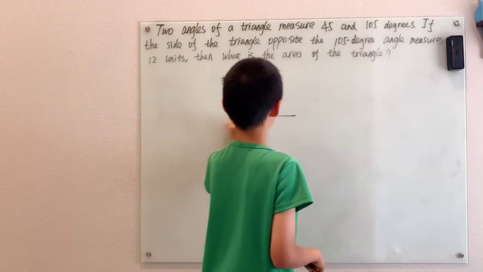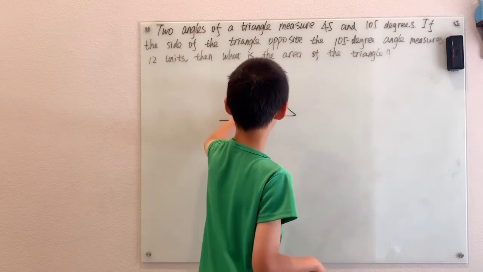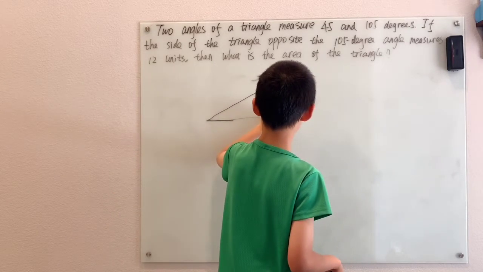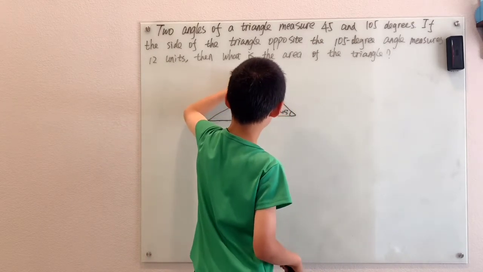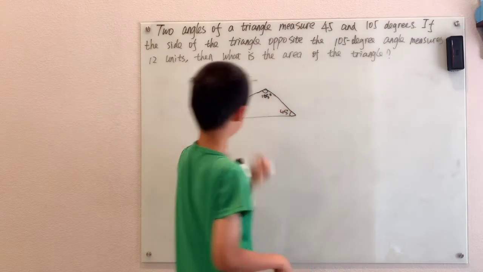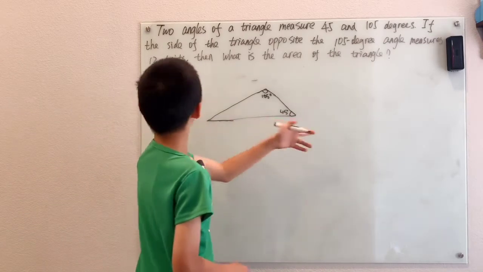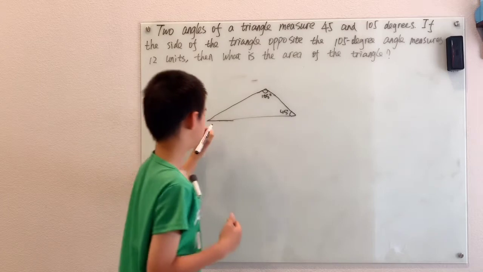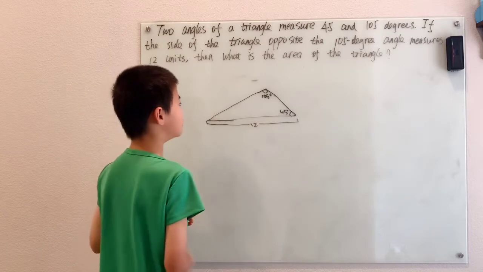That means it's probably going to be, let's see, something like this. And this will be our 45-degree angle. And this up here will be our 105-degree angle. Now, we also know that the side opposite the 105-degree angle is 12 units, which means this side down here is 12 units.